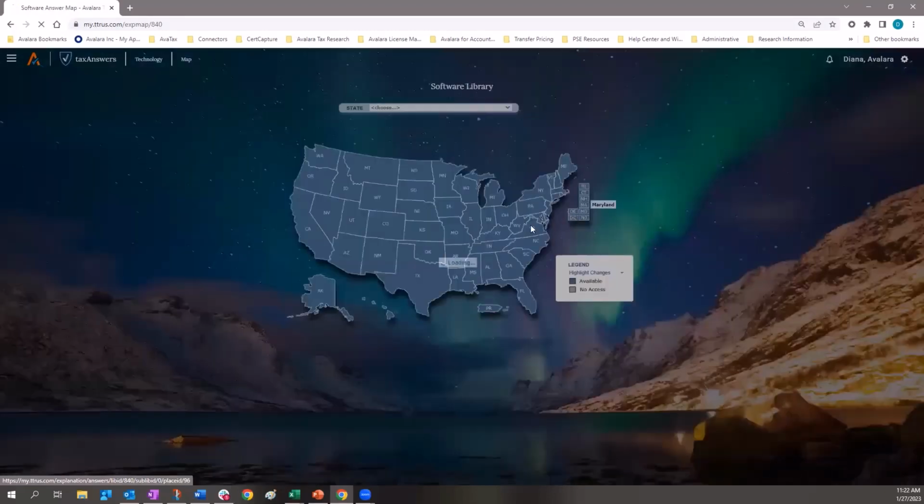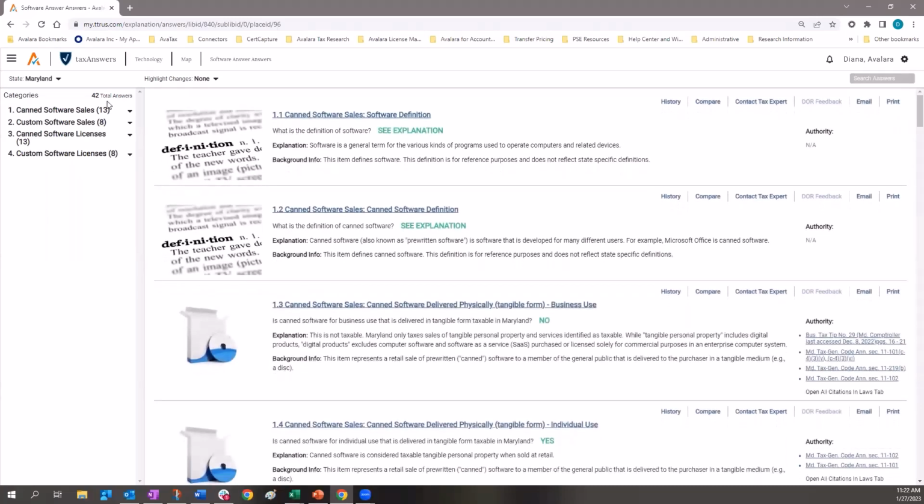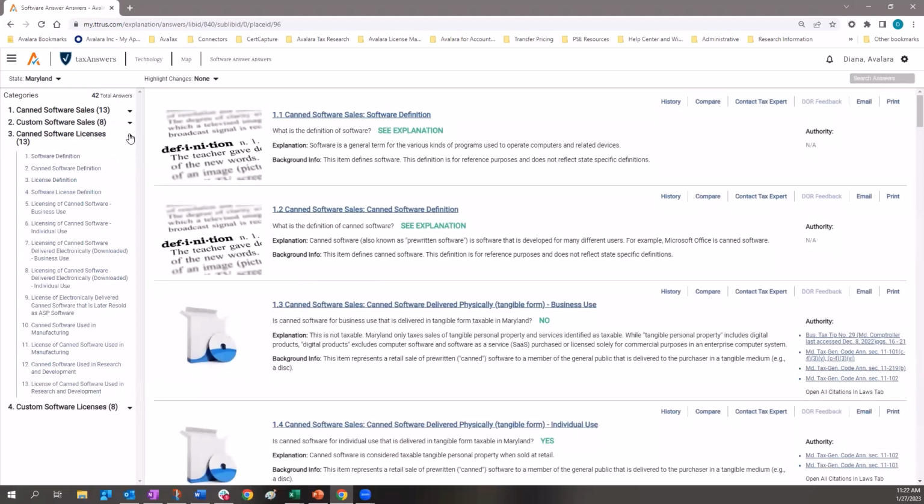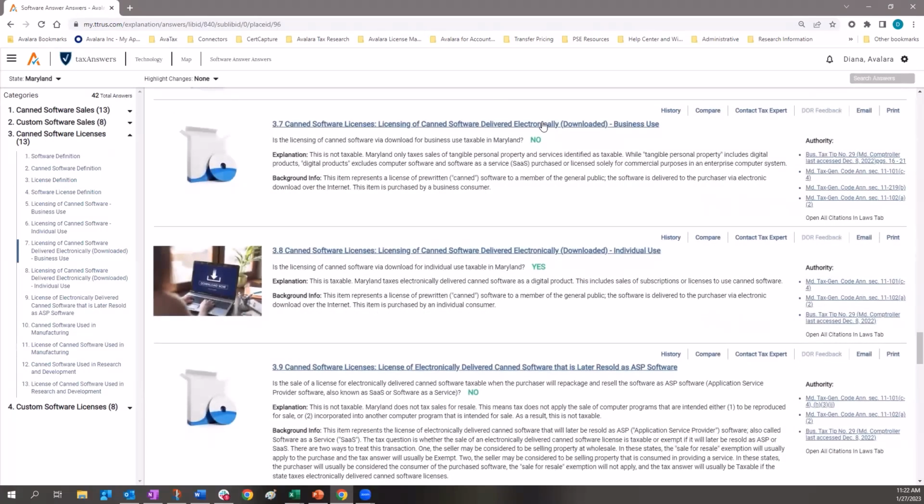I'm going to select the state of Maryland. And when I do that, you'll notice all of the different tax answers for the different types of software out there. And I'm going to select this canned software licenses for delivered electronically downloaded for business use.